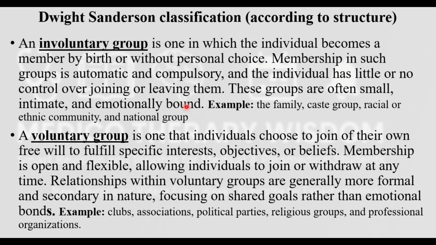So what are the examples of the involuntary group? Family, caste group, racial and ethnic community, or the national group. So these are the involuntary groups. From the name itself you can learn: involuntarily is not something you want to do, but you are doing it. Now the second is the voluntary, which you want to do.